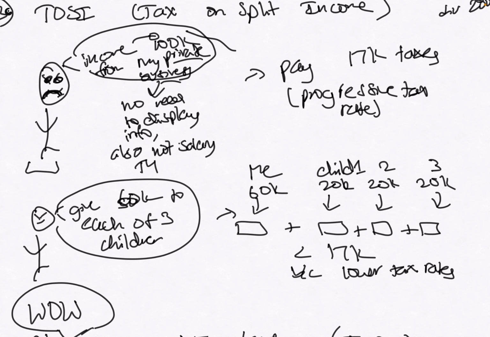And because of this income of $100K, he has to pay $17,000 in taxes. This is because of the progressive tax rate, right? As your income goes up, you pay more taxes. So he pays a lot of taxes.